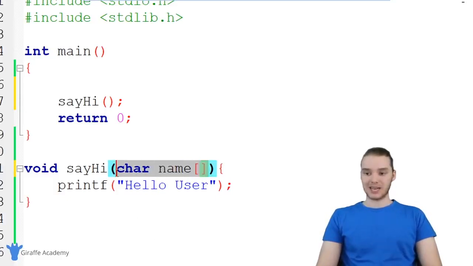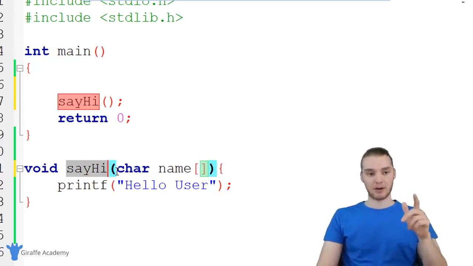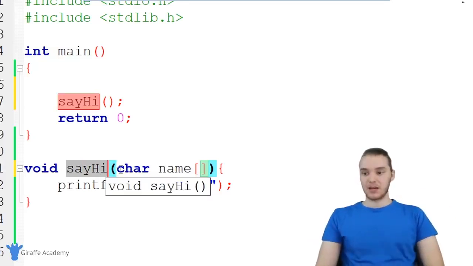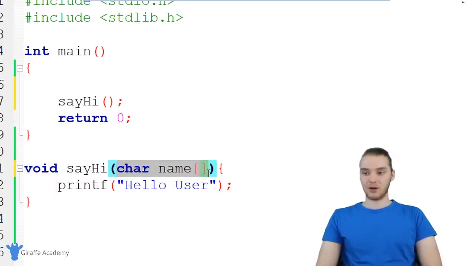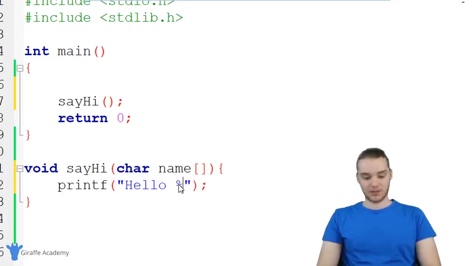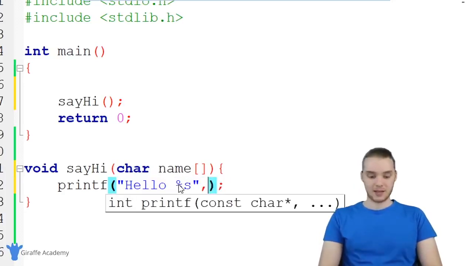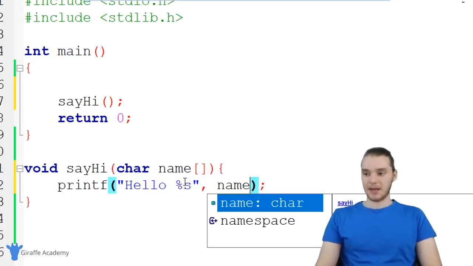And basically what I'm saying down here is this say hi function is going to take as a parameter, in other words, as an input, a string of characters called name. And what I can do is I can come down here and I can actually print that out. So I could say %s, and we could print out name.